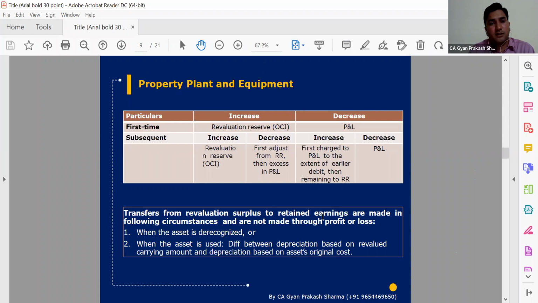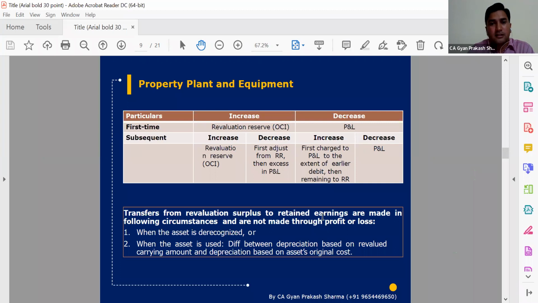If we follow the revaluation model, there might be a possibility of an increase or decrease, whatever the case may be. If there is an increase because of revaluation, then a revaluation reserve will be created. But that revaluation reserve, if we are applying Ind AS, will not be part of our regular activity, because it is not generated from our day-to-day operations.